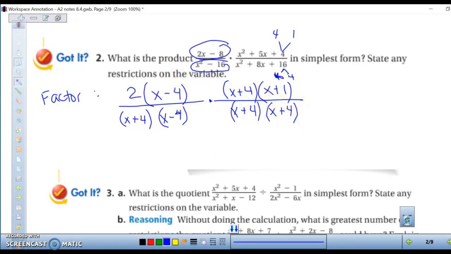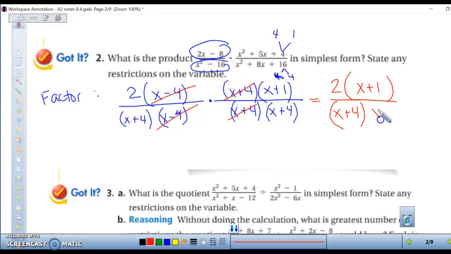All right, so because everything is being multiplied together, these terms can be canceled wherever you can do that. So the top and the bottom on both sides are free game. So x minus 4 can cancel with x minus 4. X plus 4 and x plus 4 can cancel. And that's all we can do. So we have 2, x plus 1 left over on the top, x plus 4 and x plus 4 left over on the bottom. Oh, I forgot to state the domain.